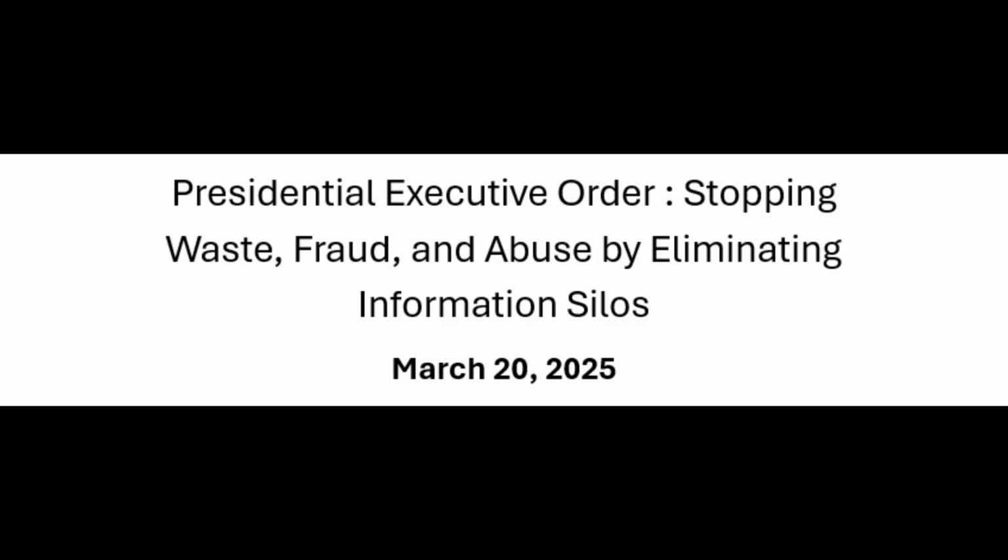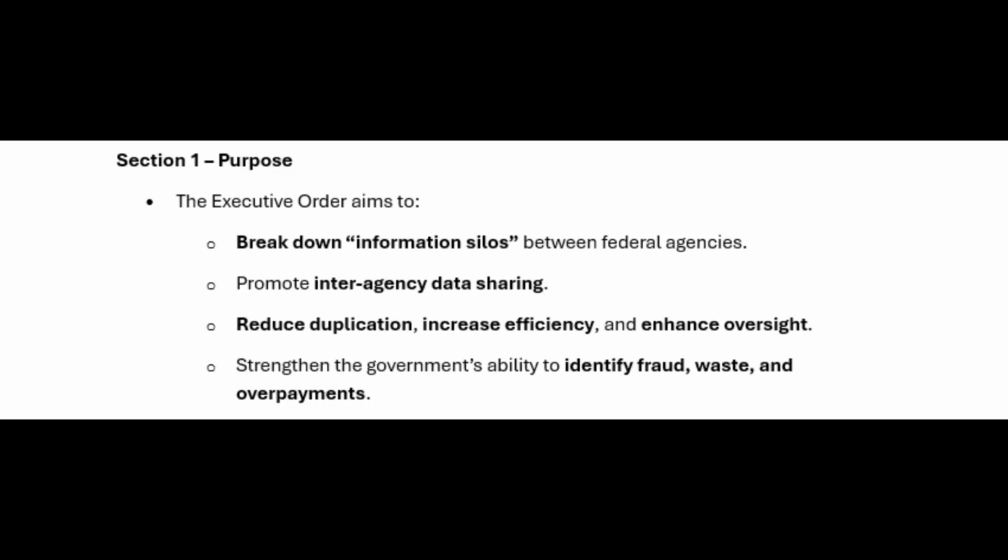Presidential Executive Order, Stopping Waste, Fraud, and Abuse by Eliminating Information Silos. March 20th, 2025. Section 1. Purpose. The executive order aims to break down information silos between federal agencies, promote interagency data sharing, reduce duplication, increase efficiency, and enhance oversight, strengthen the government's ability to identify fraud, waste, and overpayments.